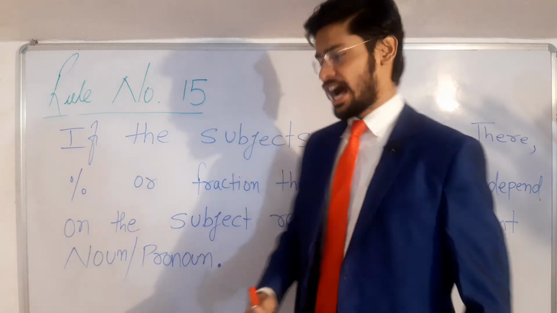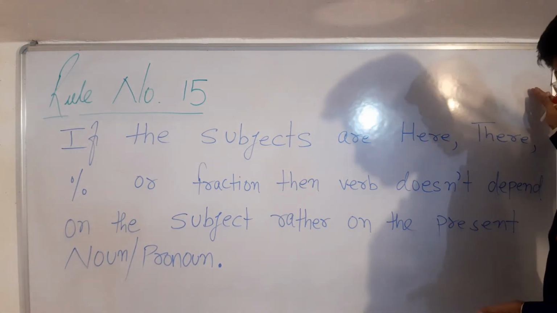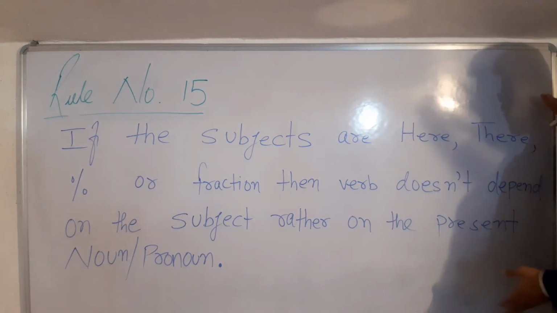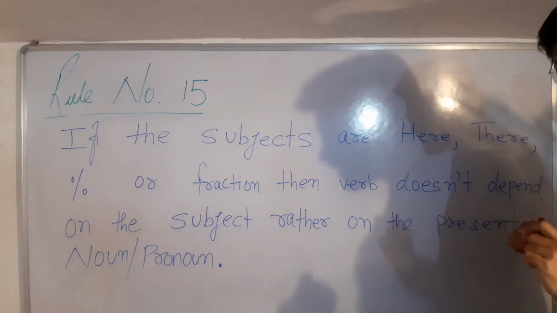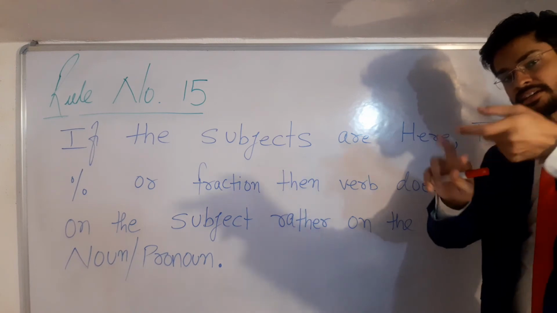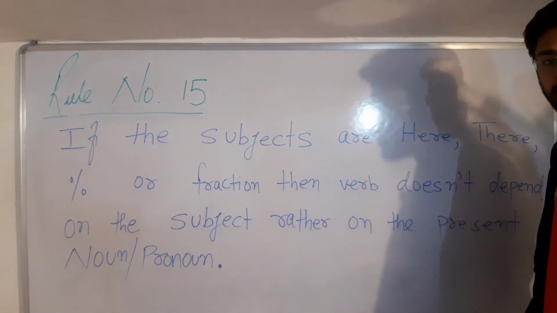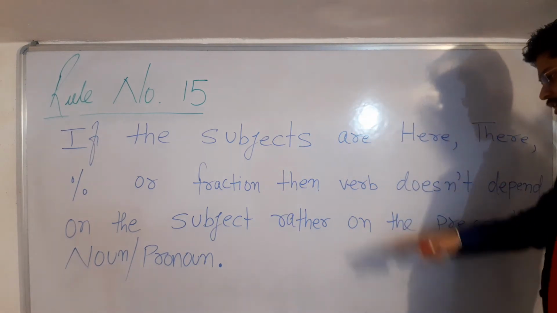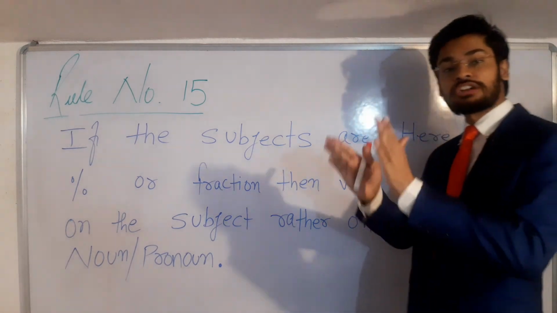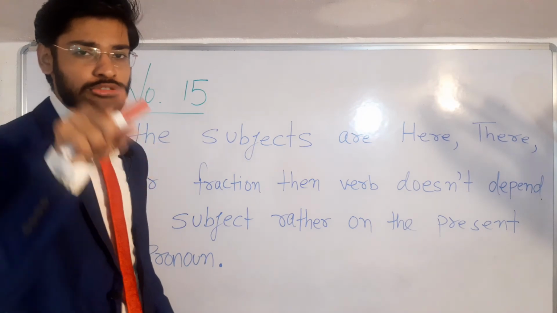So students, I have mentioned the rule on the board. So please note down this rule, students, in your notebook with the help of your pen and pencil. The rule says, once again I am repeating it, if the subjects are here, there, percentage or fraction, अगर आपका subject here है, there है, percentage है या फिर fraction है, तो आपका वर्ब सब्जेक्ट पे डिपेंड नहीं करेगा. किस पे डिपेंड करेगा? It will depend on the present noun or pronoun.